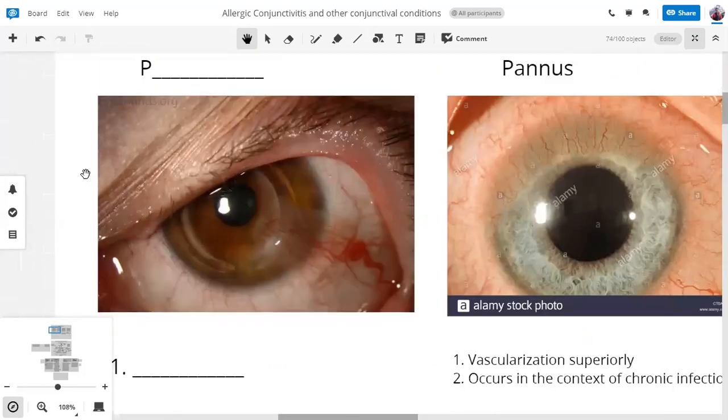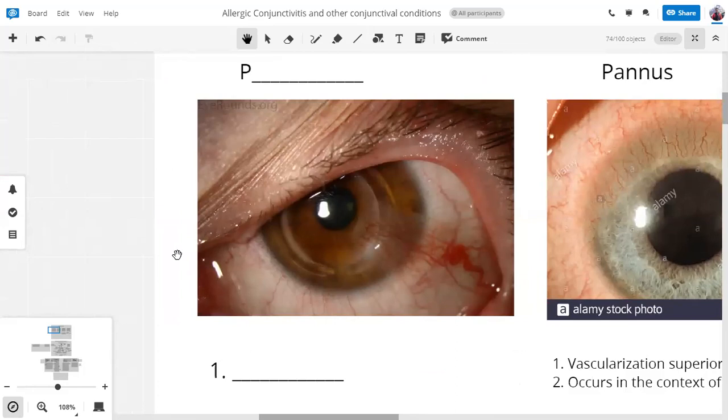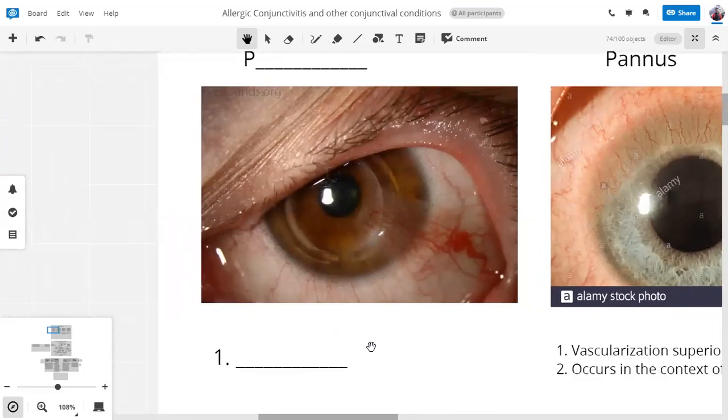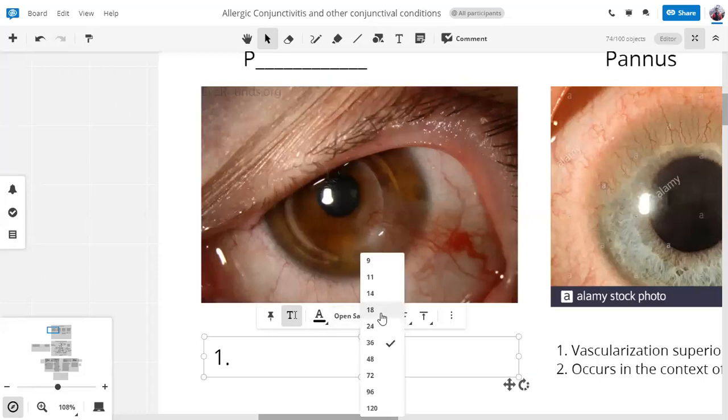Look at this picture. Does anyone know the diagnosis? क्या लग रहा है, क्या हो सकता है? So let's describe this lesion, all right? क्या नजर आ रहा है आपको? Triangular mass. It's a triangular lesion, right?